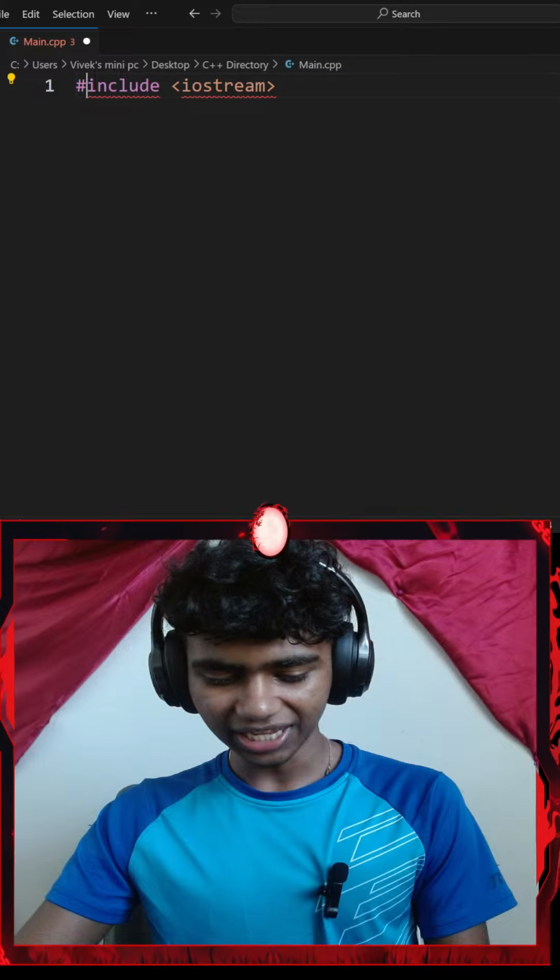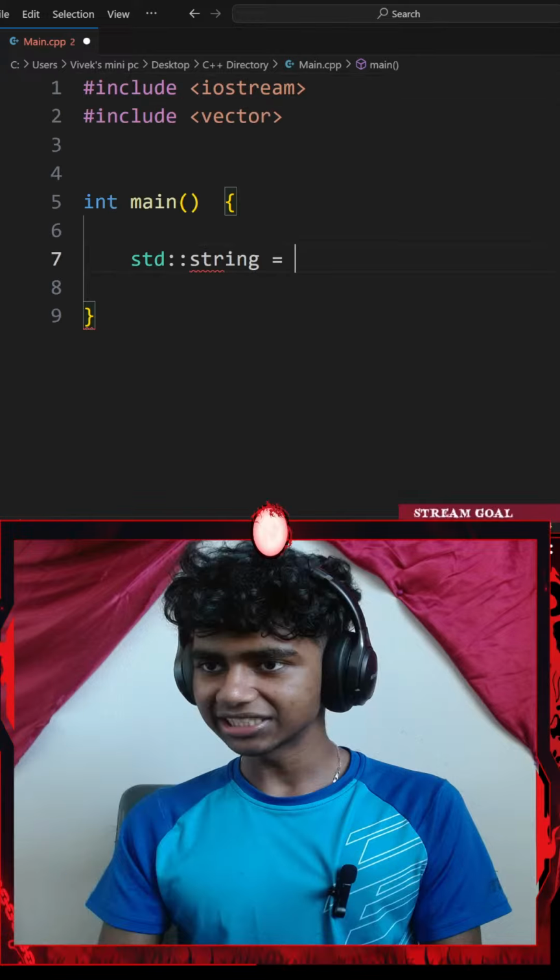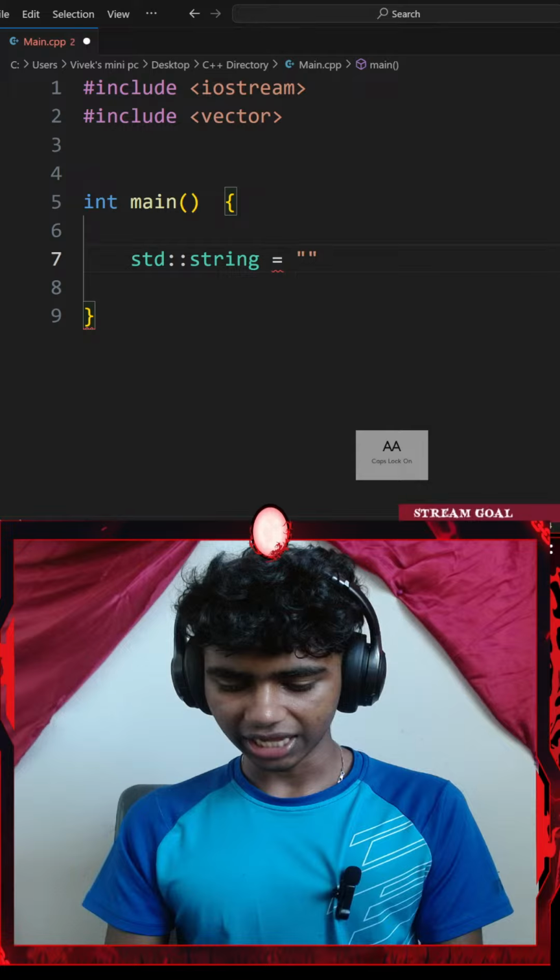It says ask the user for a password. So to ask the user for a password, I should probably set a password string. So I'll go with a standard string. Okay, I'll set that equal to a pair of double quotes and set this as password.